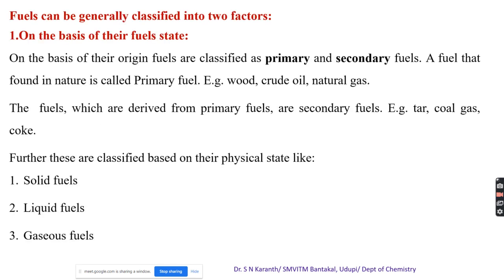Now we'll consider how we classify the fuels. You know fuels like kerosene oil and even LPG.